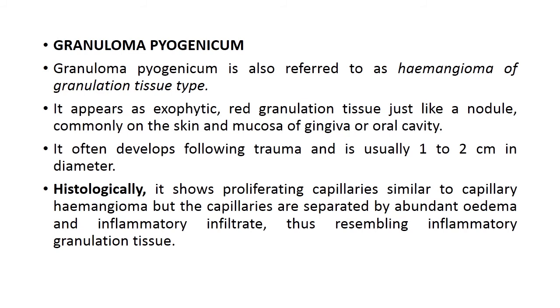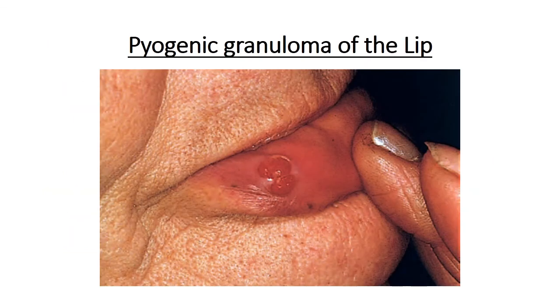Now, granuloma pyogenicum is also referred to as hemangioma of granulation tissue type. It appears as exophytic red granulation tissue just like a nodule, commonly on the skin and mucosa of gingiva or oral cavity. It often develops following trauma and is usually 1 to 2 cm in diameter. Histologically, it shows proliferating capillaries similar to the capillary hemangioma, but the capillaries are separated by abundant edema and inflammatory infiltrate, thus resembling inflammatory granulation tissue. This is a gross image of pyogenic granuloma of the lip.